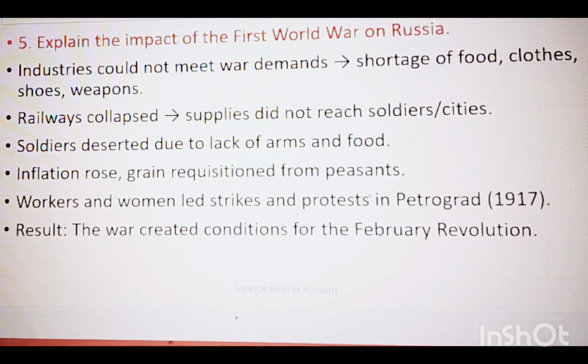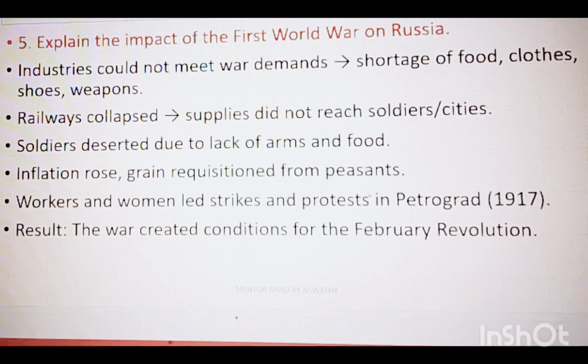As a result, inflation also rose and grain requisition from peasants occurred. Then workers and women led strikes and protests in Petrograd in the year 1917. The overall result was that the war created conditions for the February Revolution.